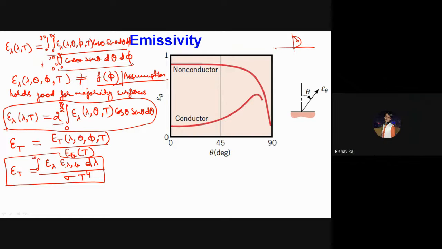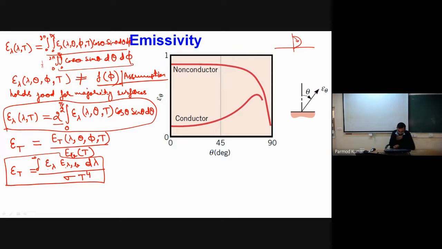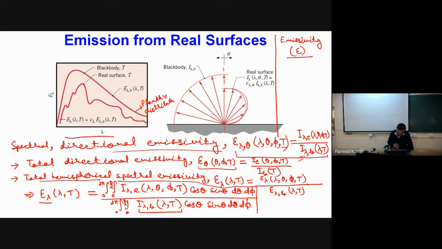Okay, now it is very important to see the variation of emissivity for different surfaces. One typical representation we have shown here for epsilon theta, which I have already shown you in the previous slide.